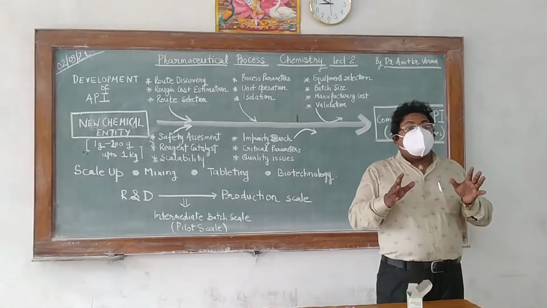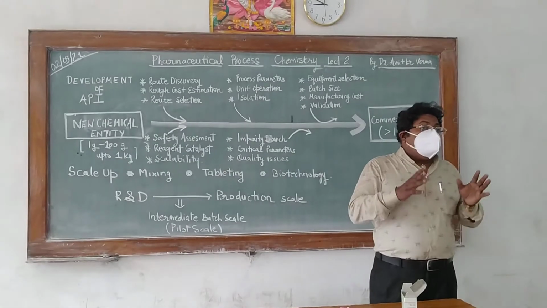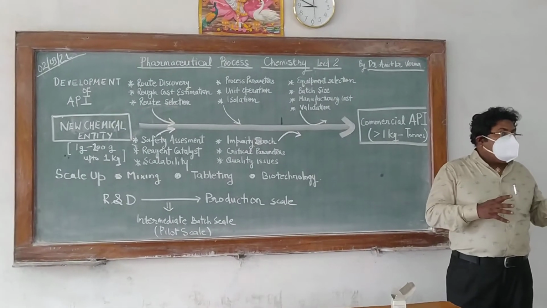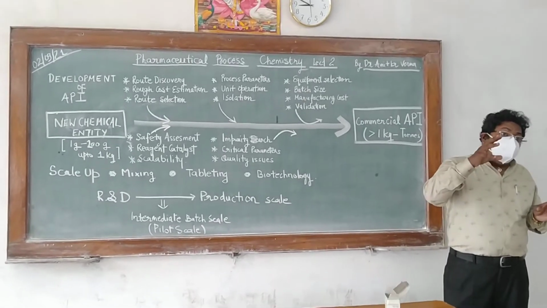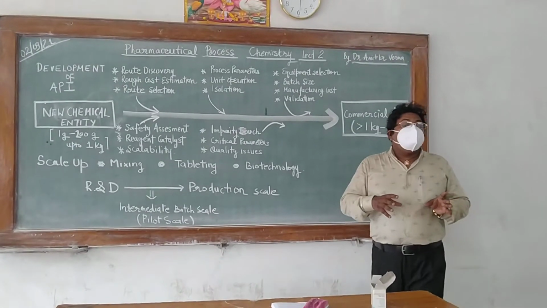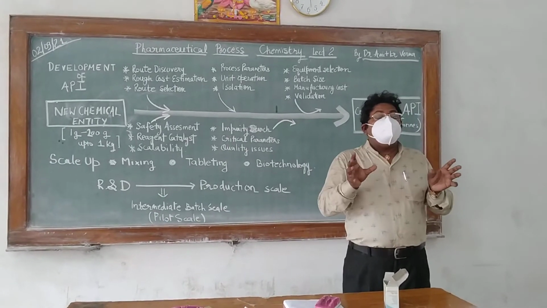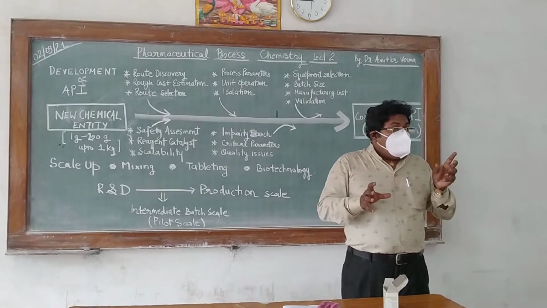For example, we are following the tablet process. We are preparing 100 tablets in our laboratory. Now, if we are scaling up, then we are preparing a 1 lakh batch. What are those parameters which are affecting that? Many parameters.